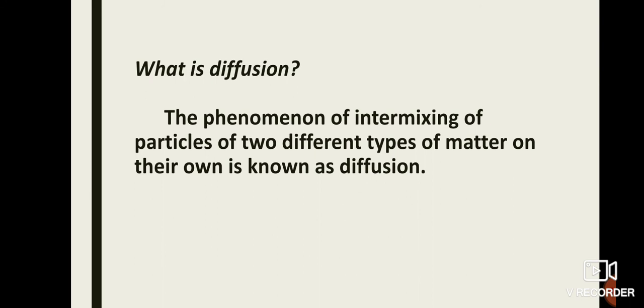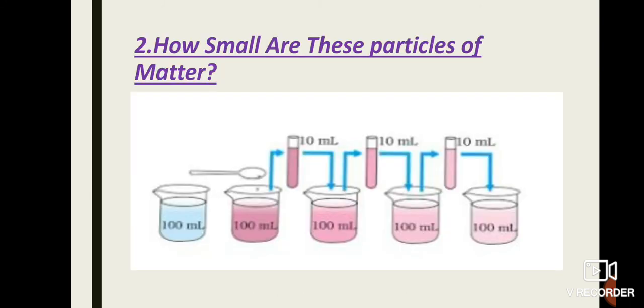Okay. Next physical nature of matter is how small are these particles of matter. So first, dissolve 2 to 3 crystals of potassium permanganate in 100 ml of water in a beaker. Instead of potassium permanganate, we can use Dettol. Potassium permanganate's chemical formula is KMnO4. It is pink in color. Dissolve it in 100 ml of water.